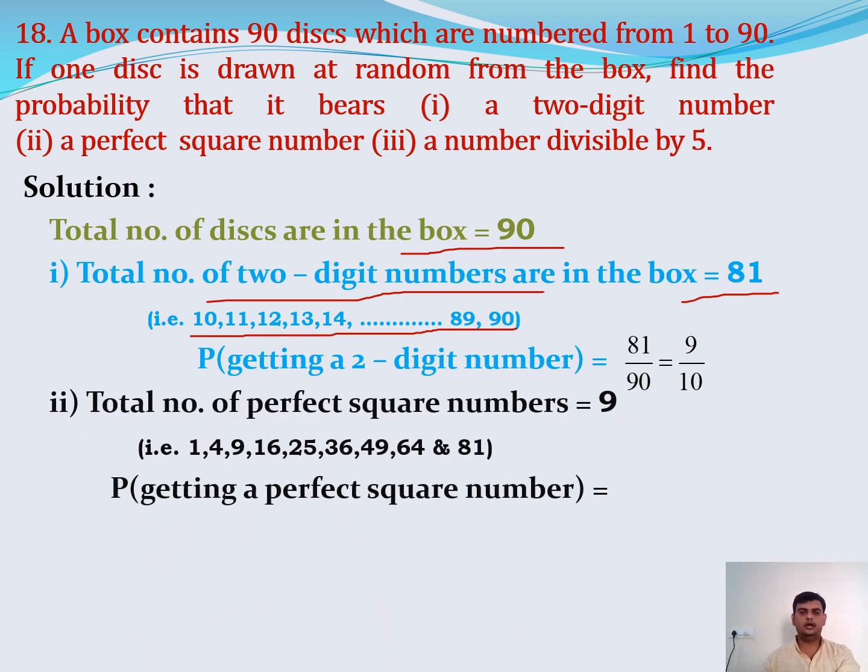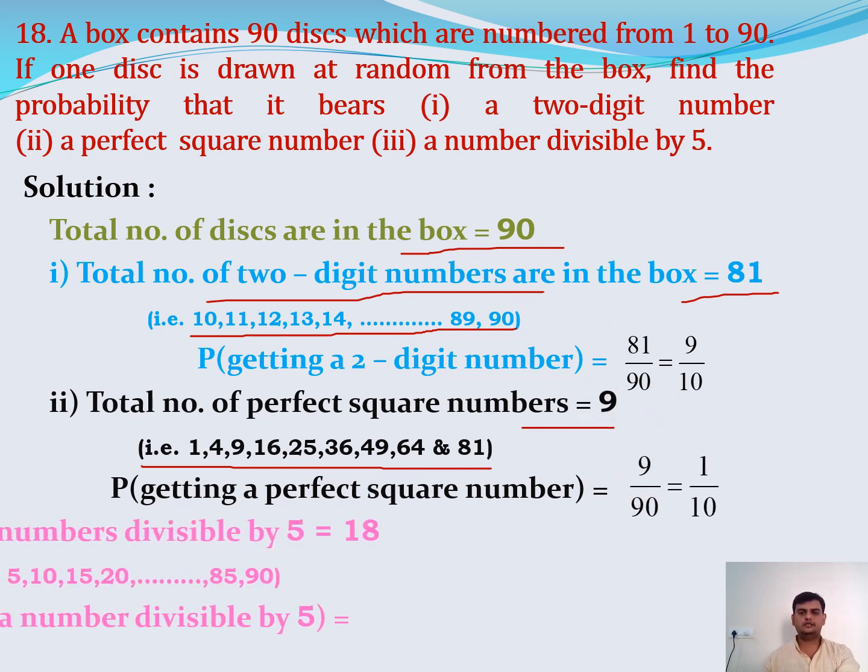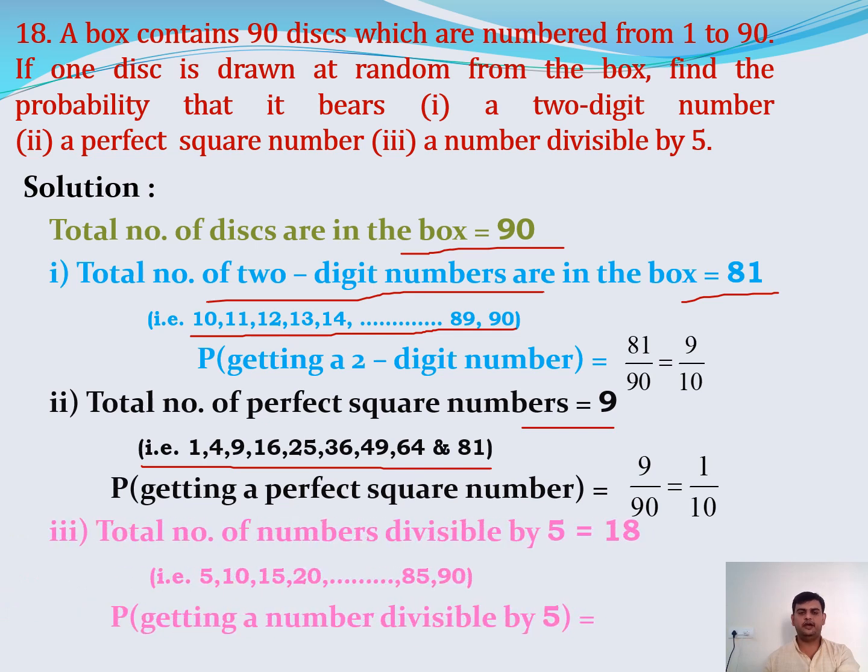Now a perfect square number. Between 1 to 90, how many perfect square numbers are there? These are the perfect squares: 1 square, 2 square, 3 square, 4 square, 5 square, 6 square, 7 square, 8 square and 9 square. In total I have 9 perfect square numbers. So its probability is 9 by 90, which gives us 1 by 10. Next, a number divisible by 5.